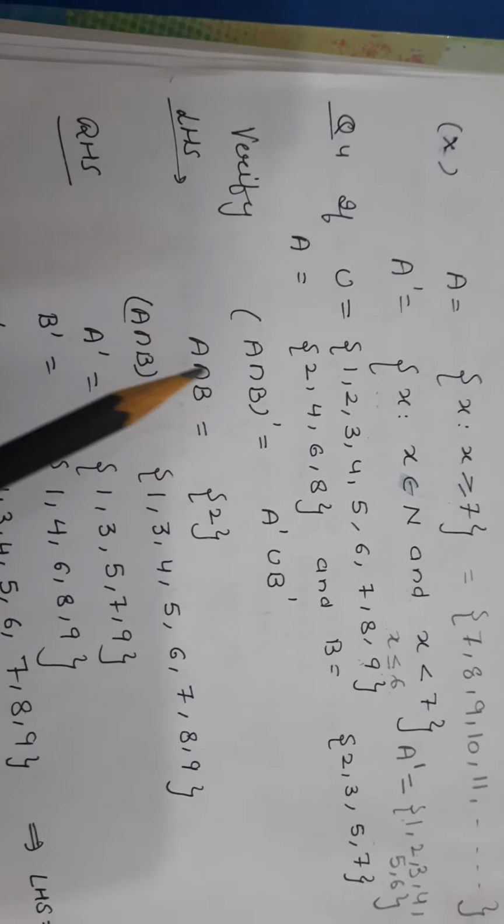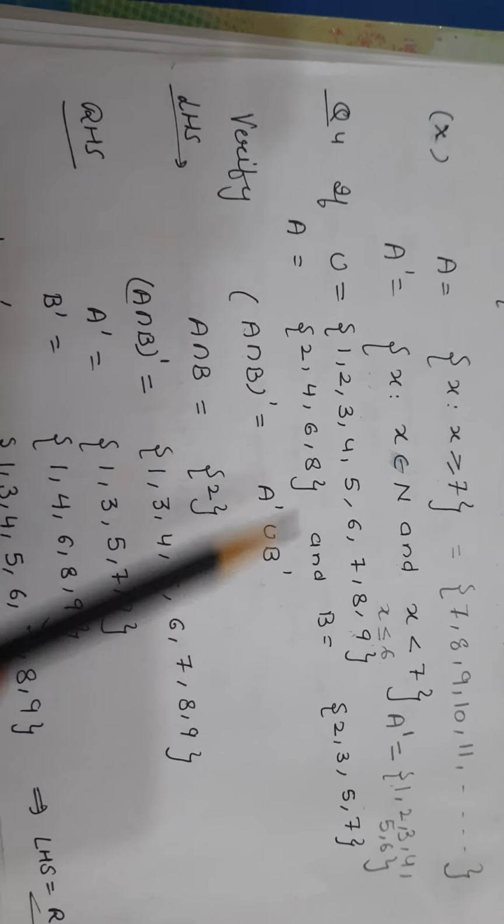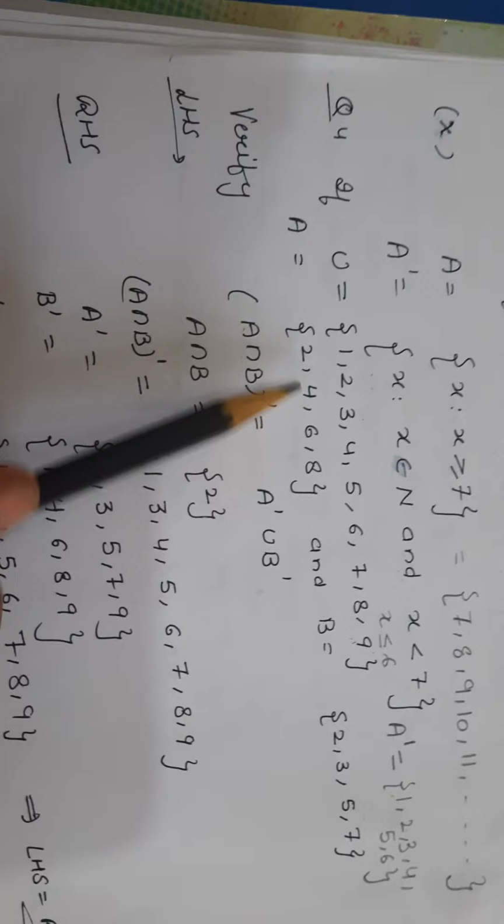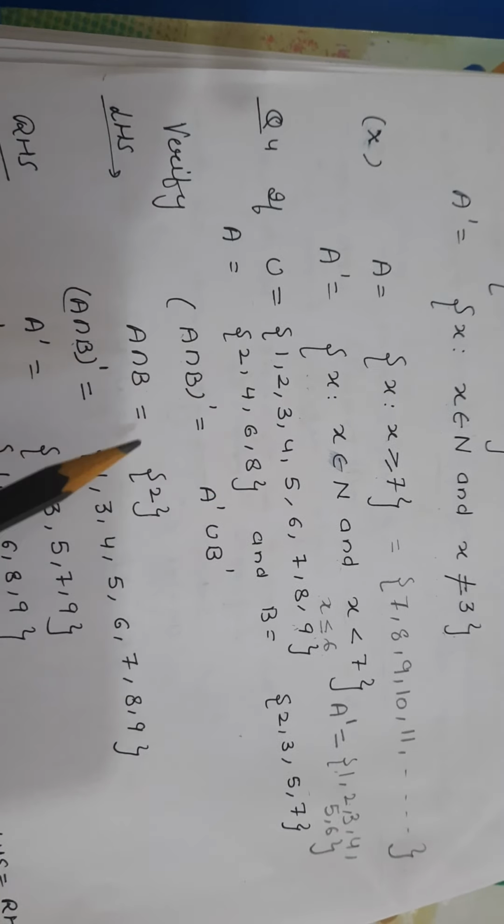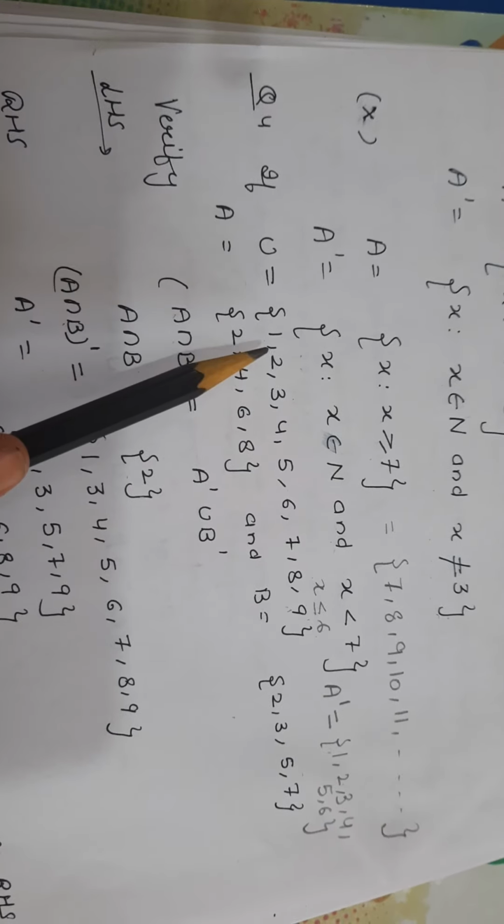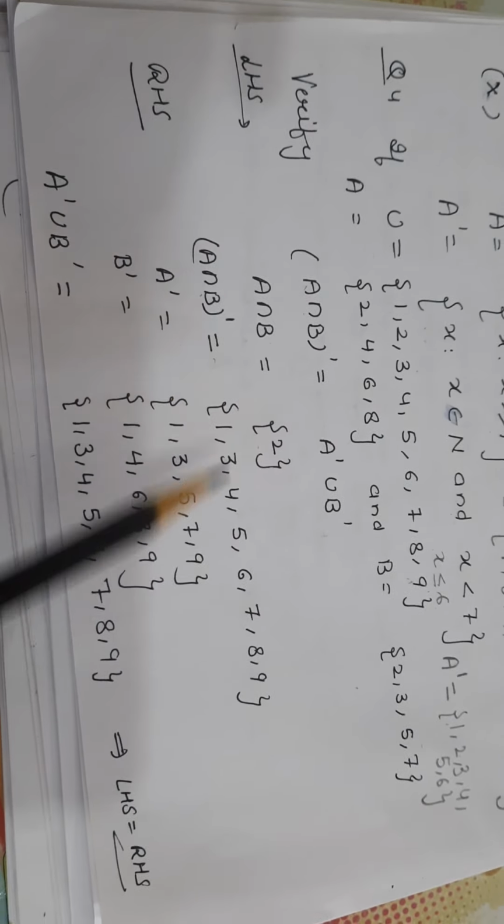So for finding the left hand side, first I have evaluated A intersection B. Intersection means the common elements. The common is 2. So now write its complement. This is your universal set. The elements which are not in this are 1, 3, 4, 5, 6, 7, 8, 9. This is your left hand side.